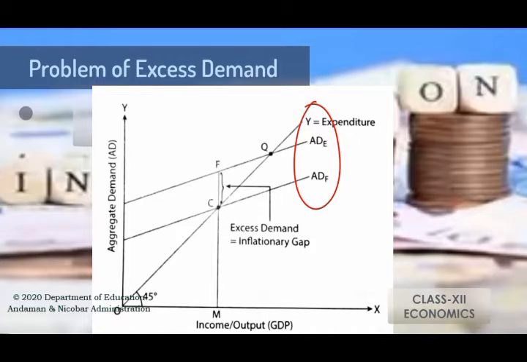The first curve starts from 0, denoted as expenditure. After that you can see the AD curve, that is the value of C plus I. It starts not from 0 but from a positive value, and is denoted as ADF. And after that we can see the ADE curve, above the ADF curve. The gap between ADF and ADE is called the inflationary gap, जिसे हम स्फीतिक अंतराल भी कहते हैं.